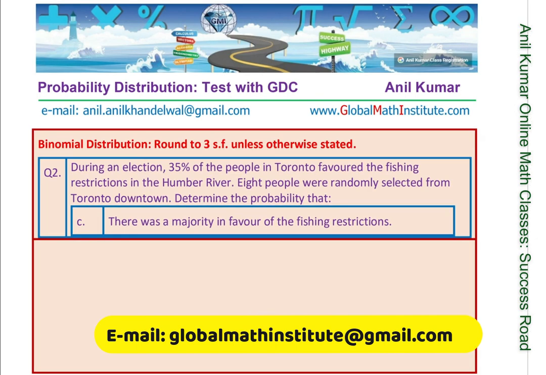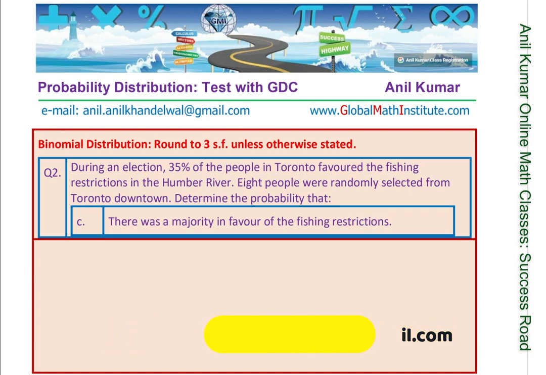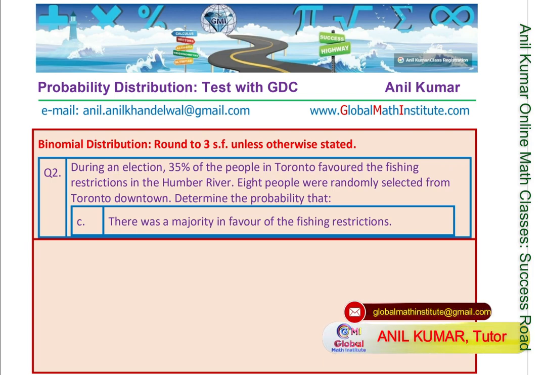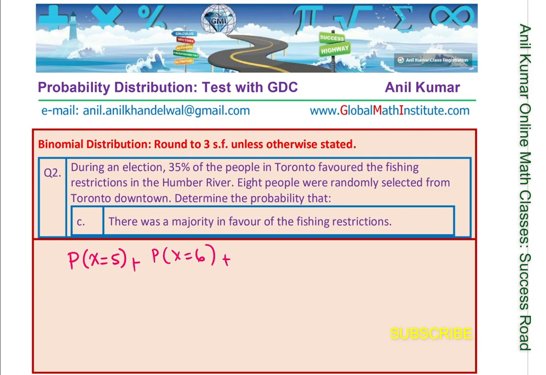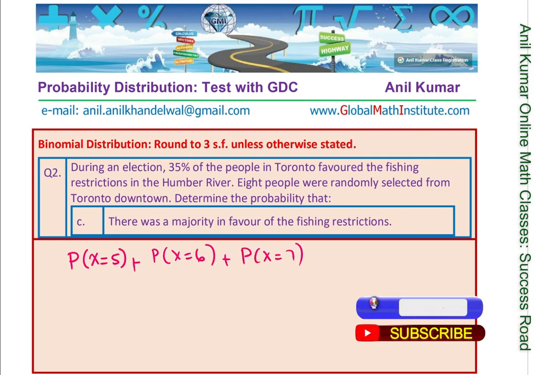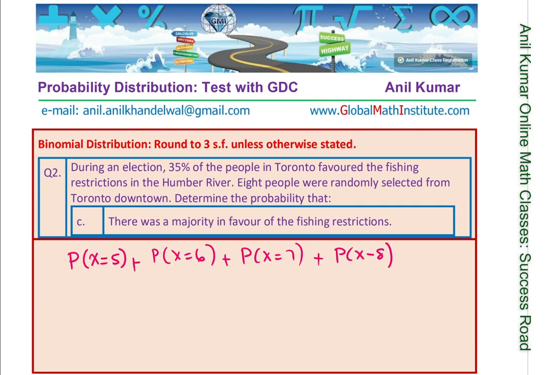In part C, there was a majority in favor of fishing restrictions. Now, majority means that the x value could be, out of 8, 5, 6, 7, or 8. So you could calculate exact values for x equals 5, add it to x equals 6, add it to x equals 7, add it to x equals 8. So you could do this to get the answer for the majority.